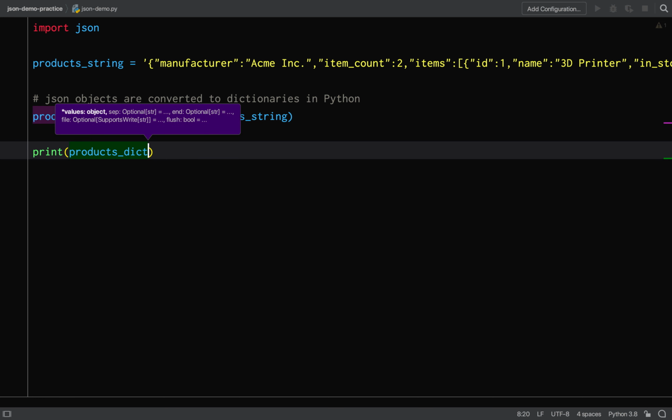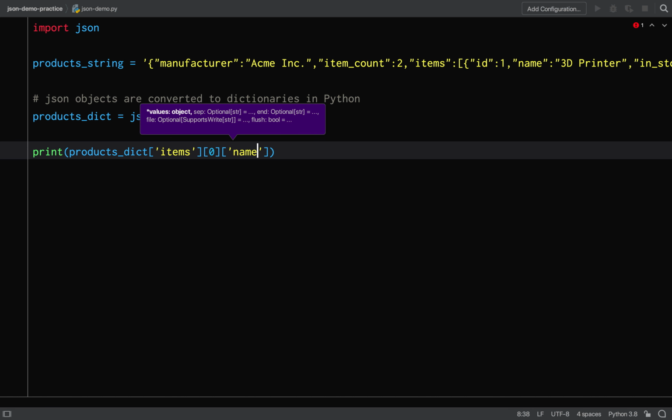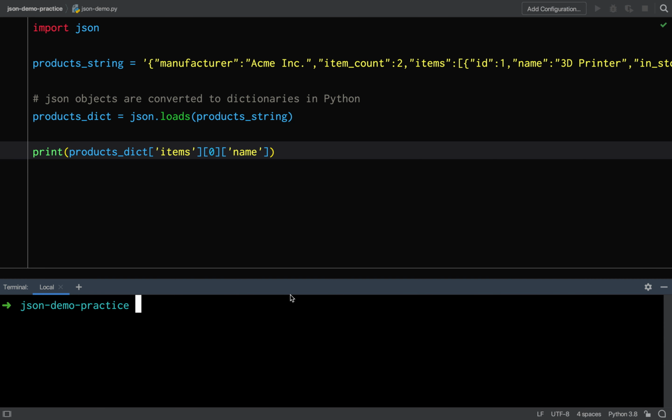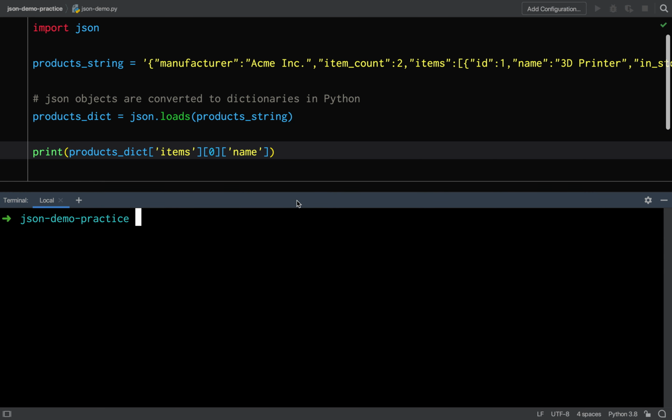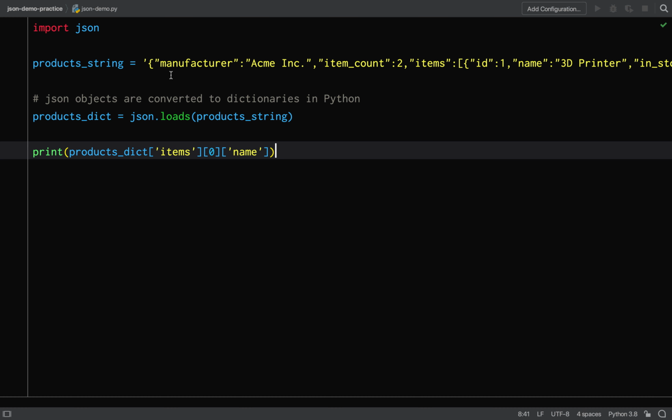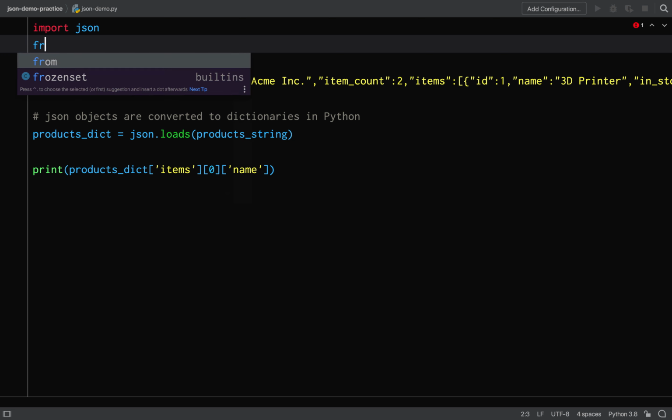So I'm going to print this out so that we can look at it in the console. products_dict, and then items, which is the key. I'm after the first item and then the name of that first item, and hopefully we should see 3D printer in the console. Let's go and check this out. I can execute the file using python and then the file name, and as you can see, 3D printer. So we can see it's been converted to Python language. I'm able to access the pieces of data in my code.